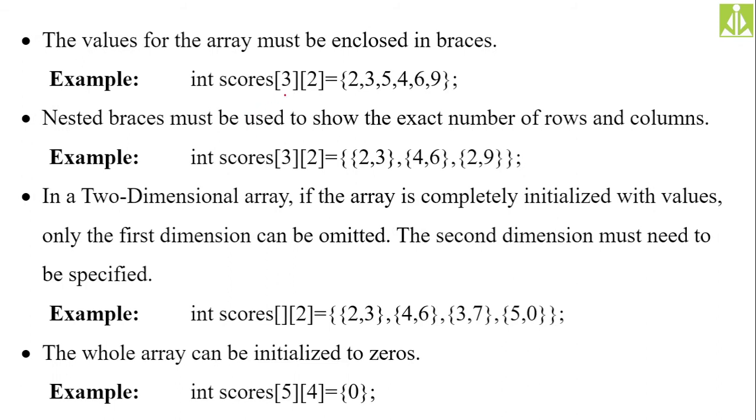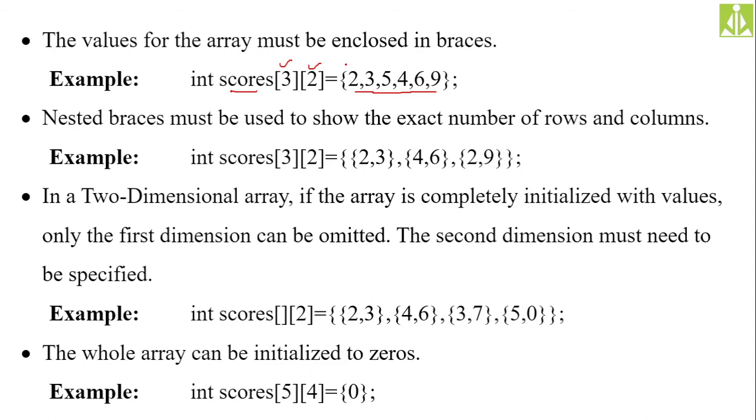Here, how many elements do we have when you are creating an array of 3 rows and 2 columns? Simply multiply the rows with columns to get the total count. So how many elements? 6 elements. So what you have to do is simply put it like this, you pass 6 elements. So now what will happen?